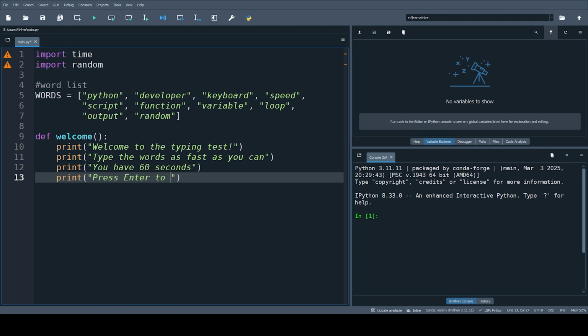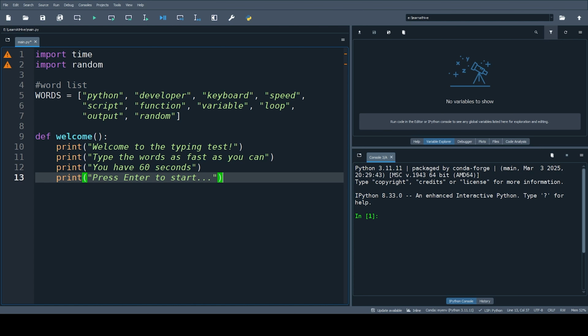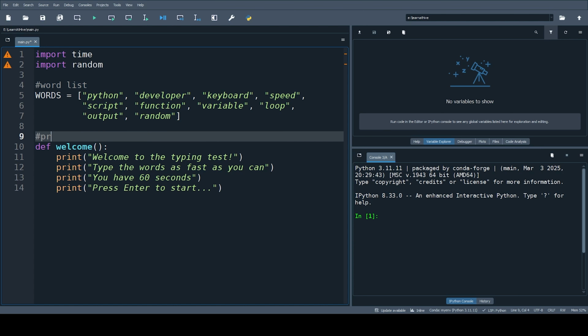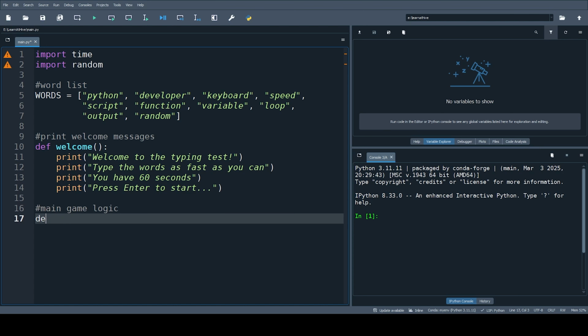Press enter to start. So it will be our first function to fire up, and it will wait for the user to press enter. After that, we will call another function which keeps our main logic of the game.